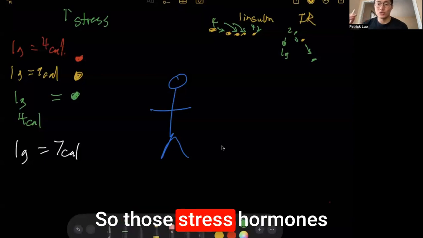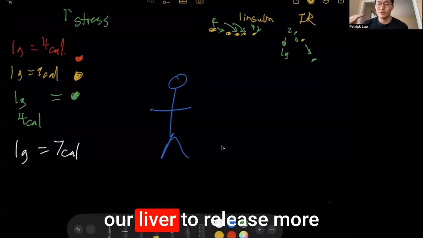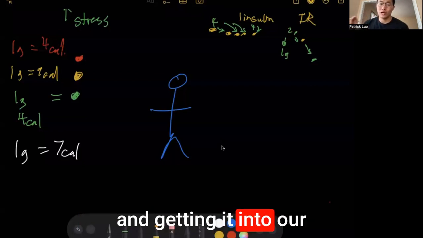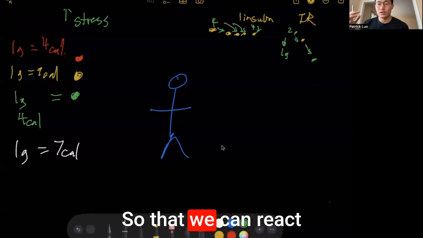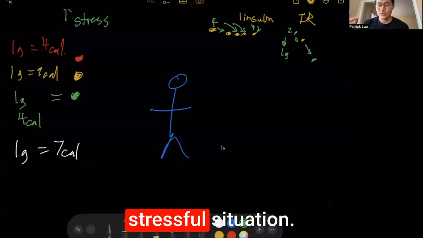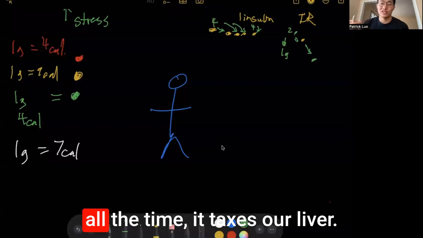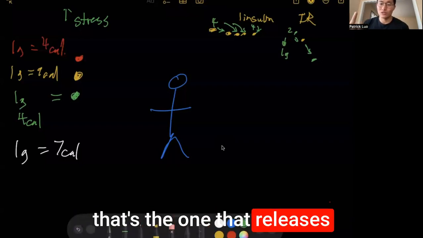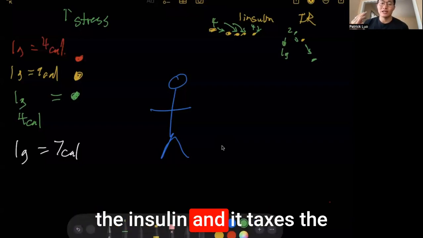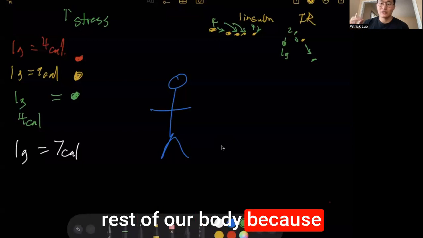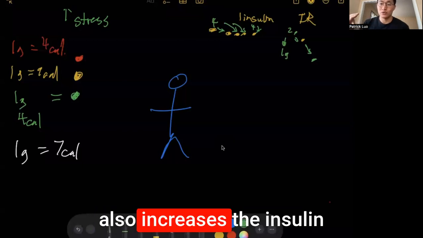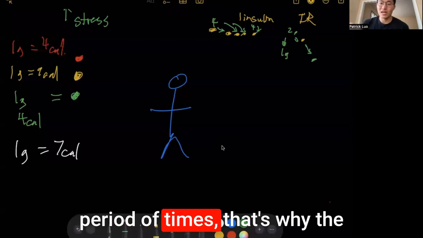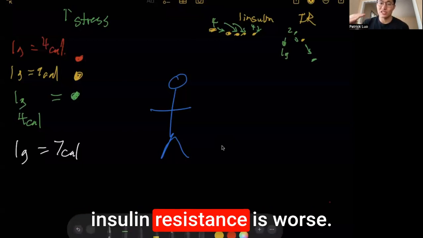So those stress hormones will actually stimulate our liver to release more glucose into the bloodstream and getting it into our muscles and our brain so that we can react appropriately in that stressful situation. However, if we are stressed all the time, it taxes our liver, it taxes our pancreas because that's the one that releases the insulin, and it taxes the rest of our body because those stress hormones also increase the insulin resistance temporarily. But if it's done for too long a period of time, that's why the insulin resistance is worse.